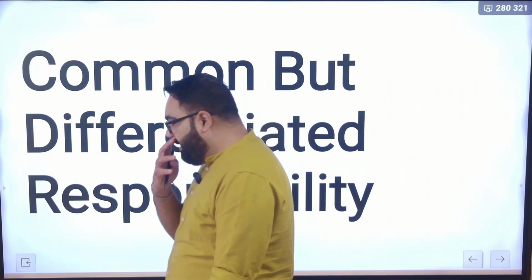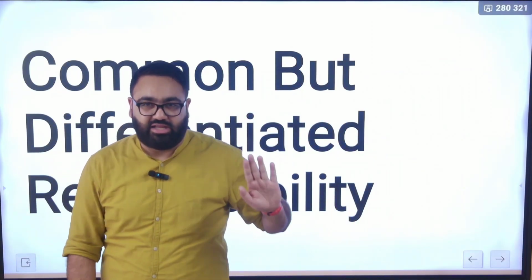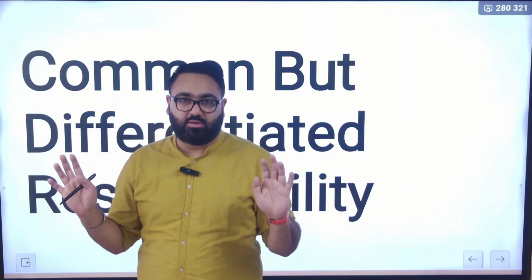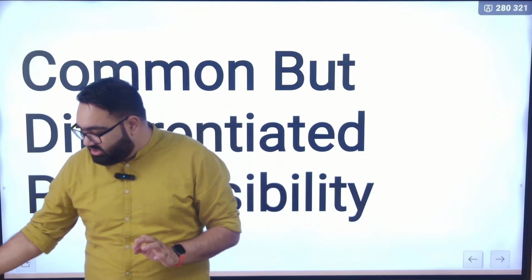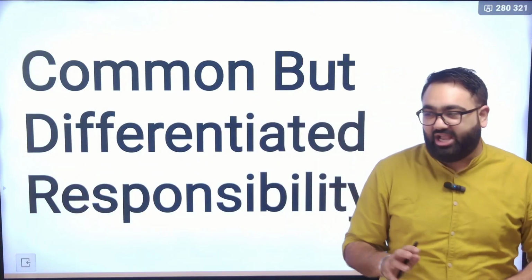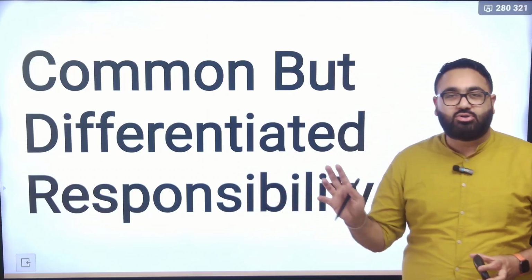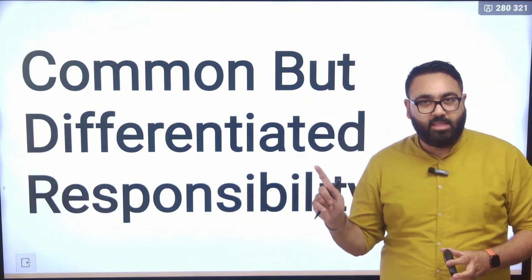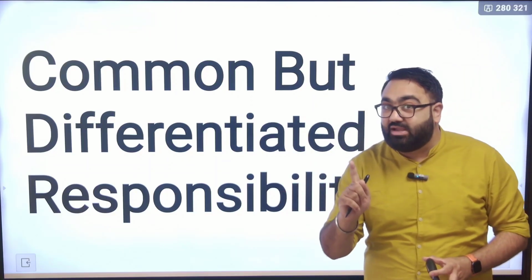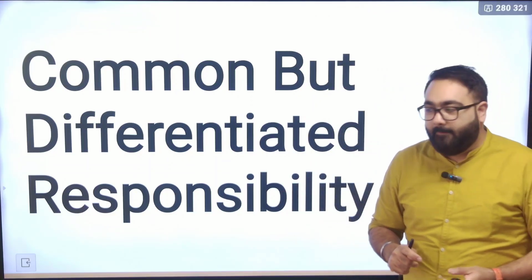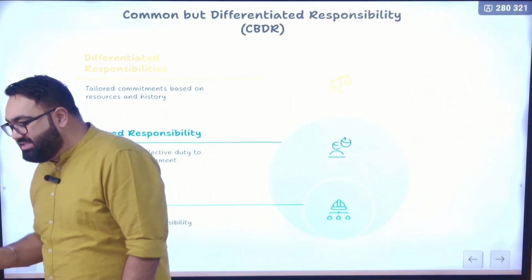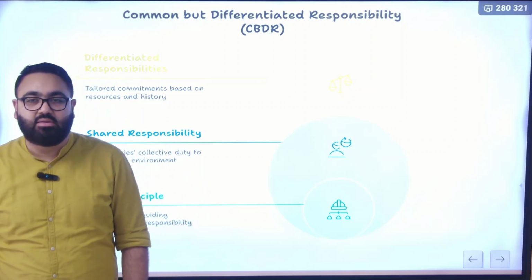Number one, it is everyone's responsibility. So no country can say, it is not my responsibility, I will not do anything. It is a common responsibility of everyone. Every country has to take certain steps in order to stop climate change. Second, however, the responsibility is not the same, it is differentiated. Meaning that India's responsibility will not be the same as America's responsibility.